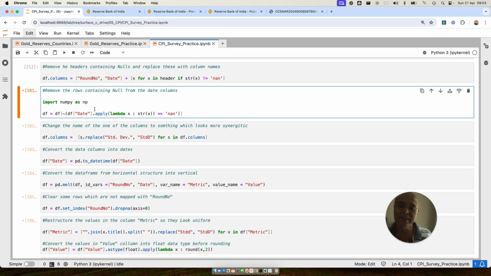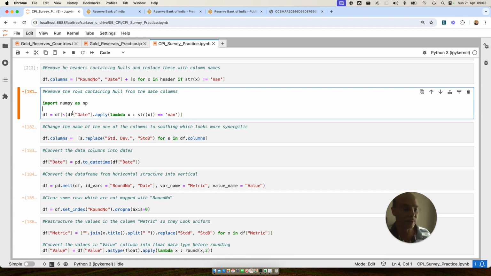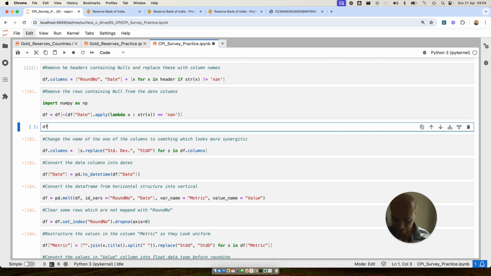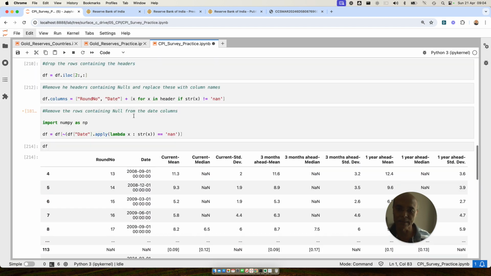So what I'm doing is, again, I am going to use a list comprehension, and I'm going to filter the data on the basis of whether those rows contain nan or not. Why am I using nan? Because I am converting that. I'm using a lambda function. By the way, I don't know whether you are aware of lambda functions, and I'm going to break it up a little bit piece by piece so that you understand. So what is the data frame looking like? The data frame is looking like this, okay?